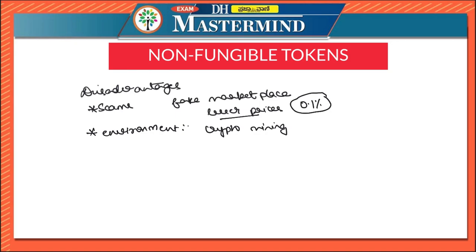Crypto mining requires high powered computers that run at very high capacity, and since these computers run at very high capacity, they require a lot of power, and the generation of power is going to have a profound negative effect on the environment.